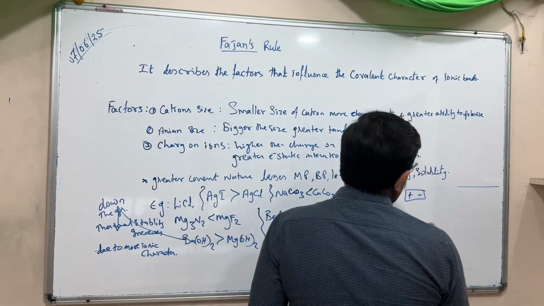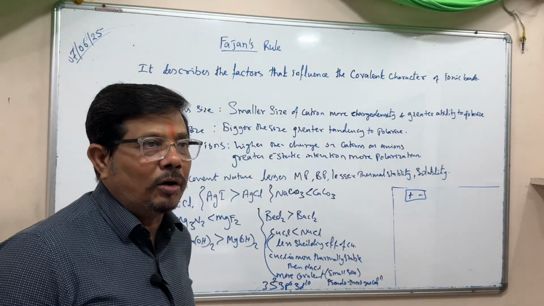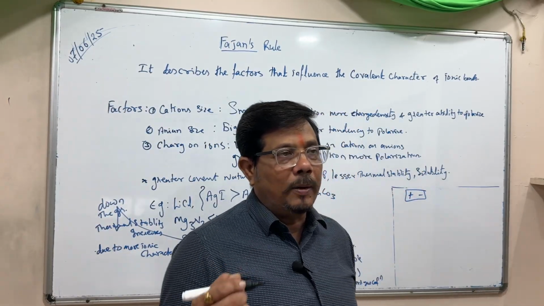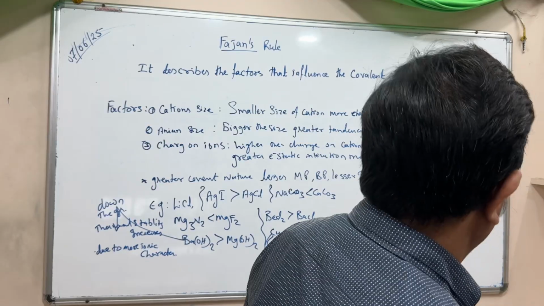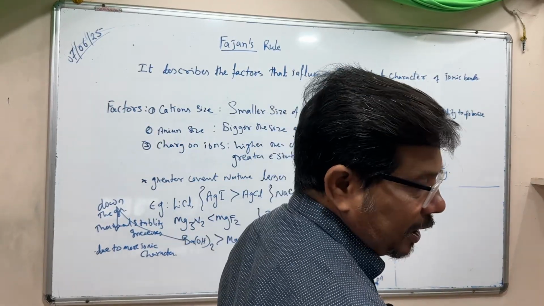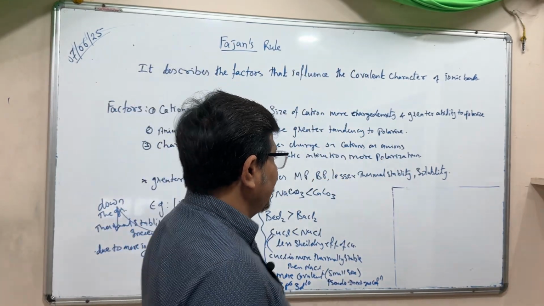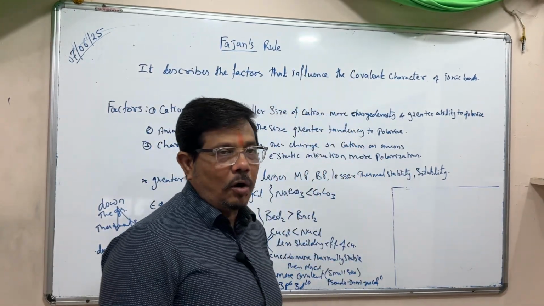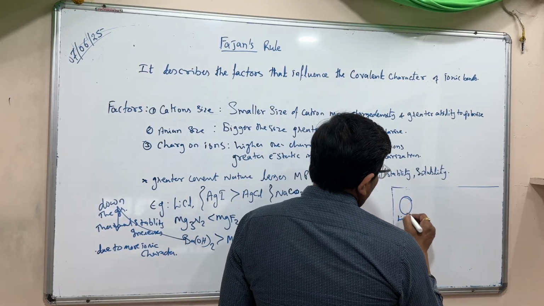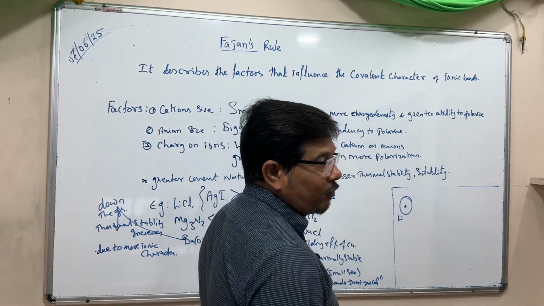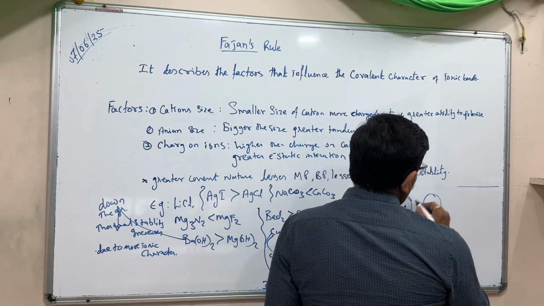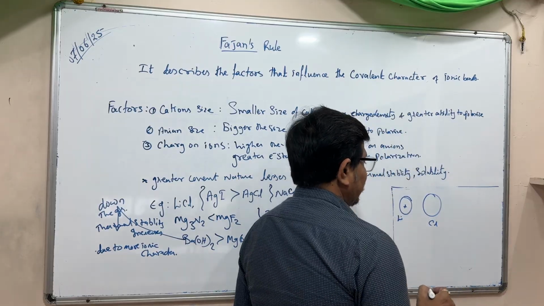If the same amount of plus and the same amount of minus is there, meaning 2 coulomb positive and 2 coulomb negative, or 2 microcoulomb positive and 2 microcoulomb negative, together, then it is polar. So how does polarization occur? If we consider lithium, a very small size of lithium, this is called the cation, and the bigger size chlorine is the anion.